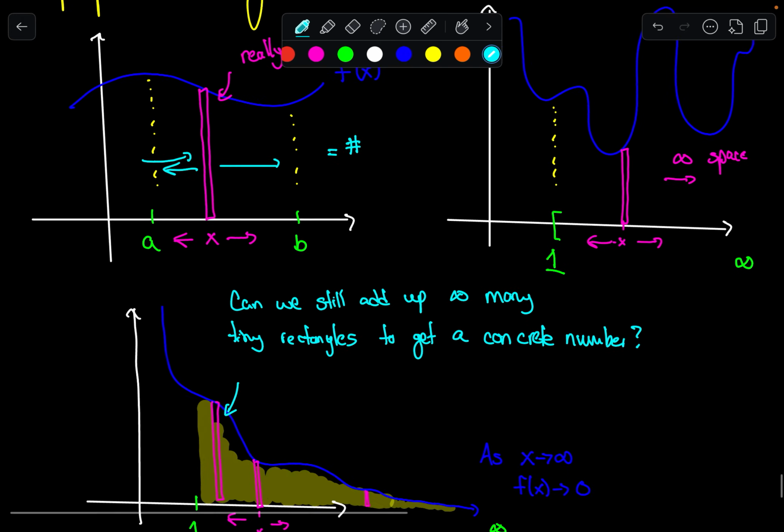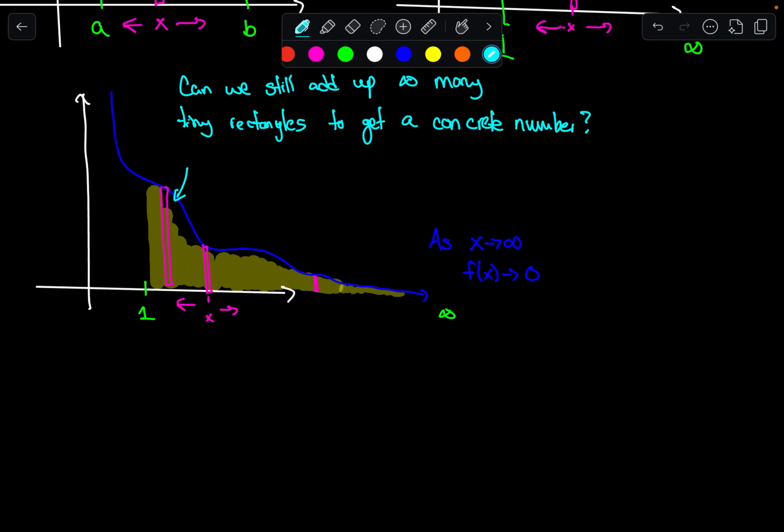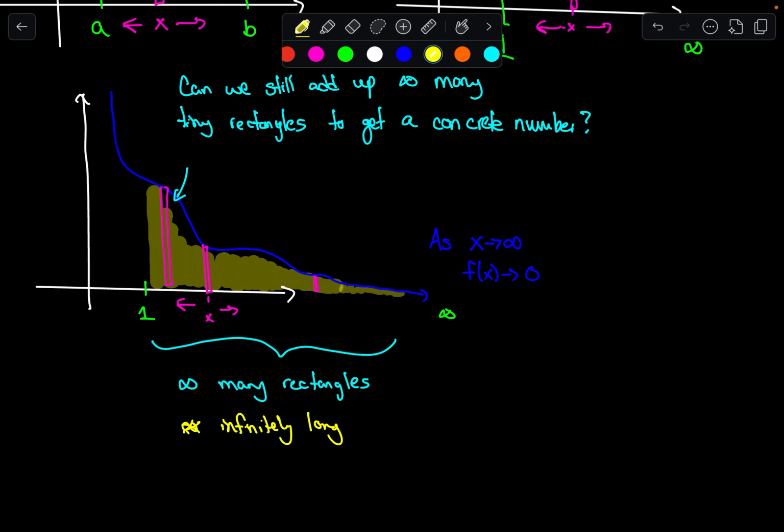And the idea translates to this really well, which is, again, sure, we are adding up infinitely many rectangles, but instead of doing it over a finite range, now we're doing it over an infinitely long domain of integration. I'm not doing it from A to B, I'm doing it from 1 to infinity.